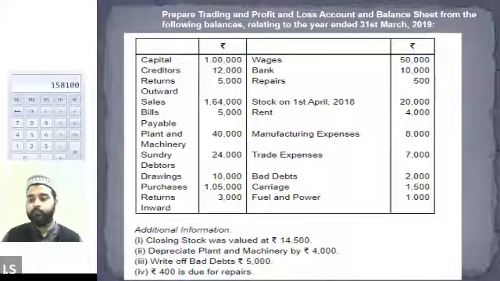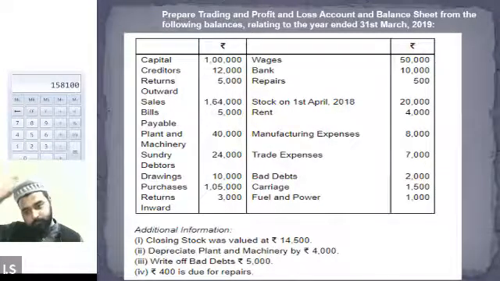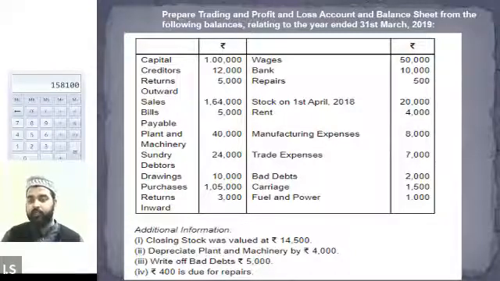Done, everyone? Gross loss or gross profit? Still calculating. Ahmad, what are you getting? Is it the gross loss or the gross profit? Okay.